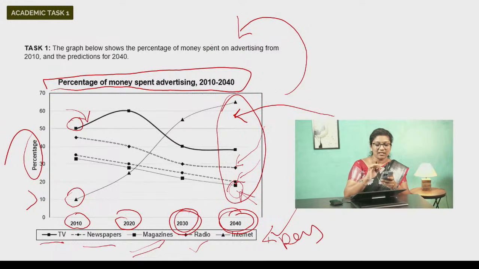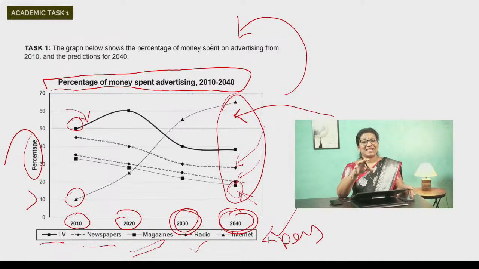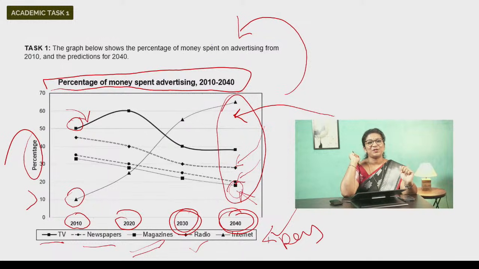Just keep these distinctions in mind when you are answering a line graph, a bar graph, a table, or a pie chart. Look for the year. How is data given? Do you have the years given? Time frame? Yes, it's given in years. Look for what category these years fall in. Are they all past? Are they all present? Is it a combination of past, present, or past, present, and future? Or is it just future? Okay, so have a clear understanding of that, and it is based on that you will decide on what tense forms to use while describing your chart.